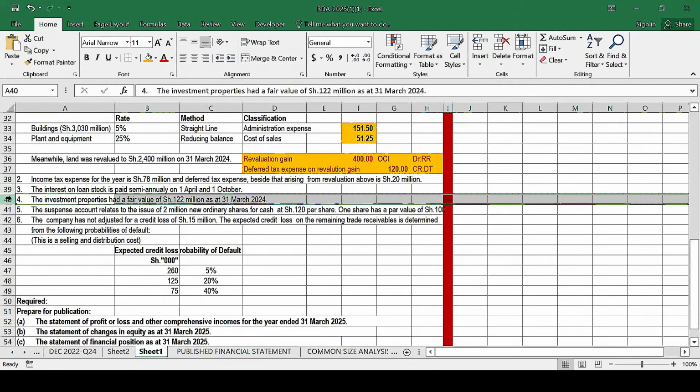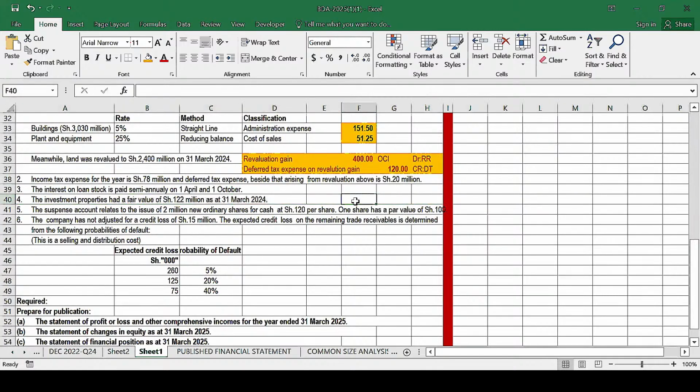Then number 4, we are told investment property had a fair value of 122 million at the end of the year. Remember, investment property should be accounted for in accordance with International Accounting Standard number 40. And actually that standard, IAS 40, requires investment property to be revalued to its fair value at the end of each year. Any increase in the fair value is supposed to be recognized as part of other income, not as part of other comprehensive income, but as part of other income.